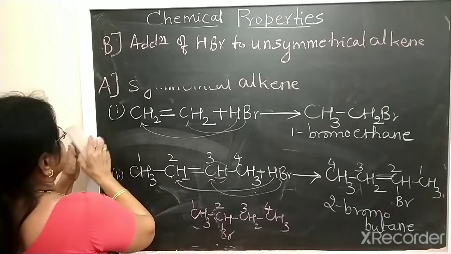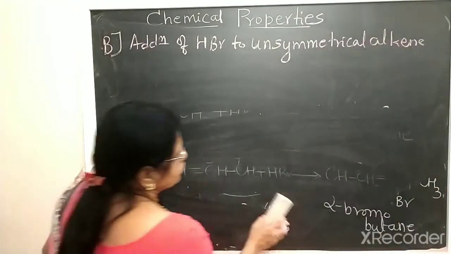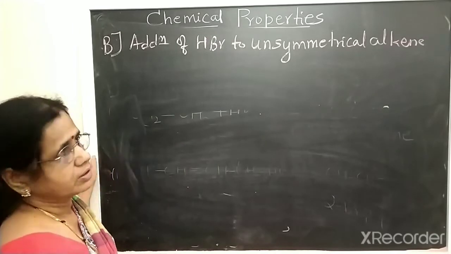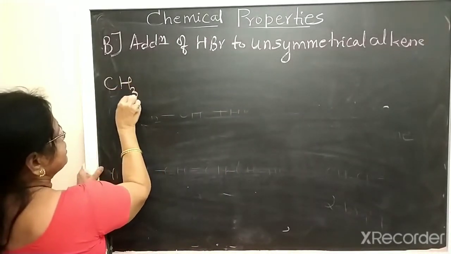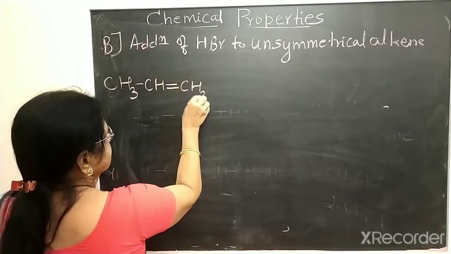Unsymmetrical alkene, I told you, we can take the example of propene, CH3-CH=CH2.